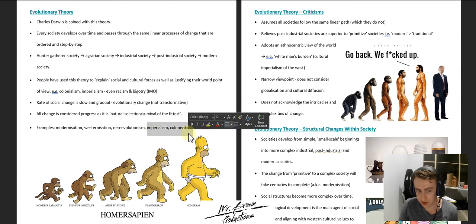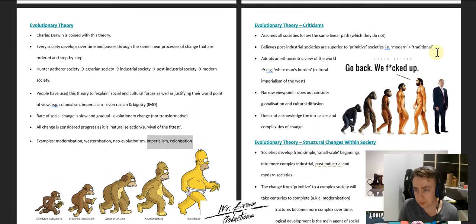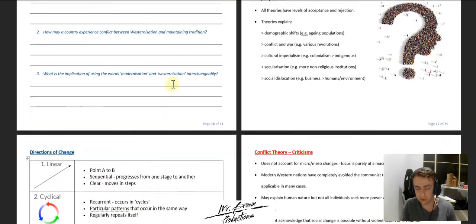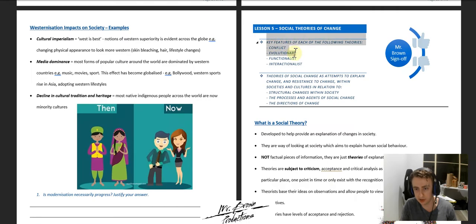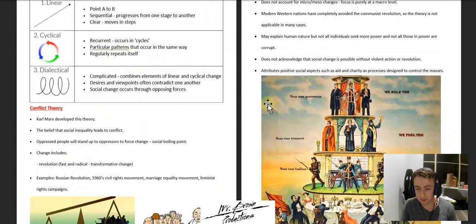And as we said, it explained imperialism and colonization as well. The criticisms. So that's the key features of evolutionary theory. If we look at our dot point here, that's the key features of evolutionary change. We're now going to quickly look at the three areas here.